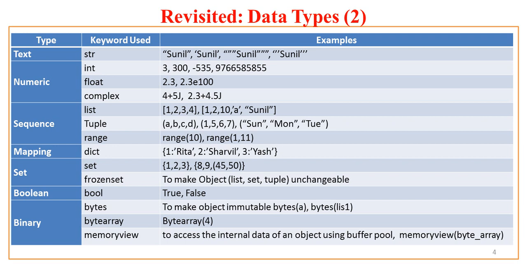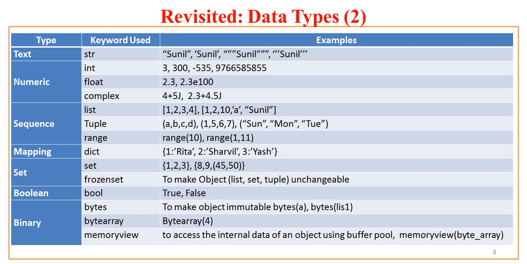For example, you can have 2.3e100, that means 2.3 into 10 raised to power 100. Such a large number you can represent in float. Python even supports the complex data type. So you can have a data type of the form a plus bj, where a is the real part and b is the imaginary part of the complex number. I have represented this with some examples like 4 plus 5j, 2.3 plus 4.7j. We'll see this in detail.